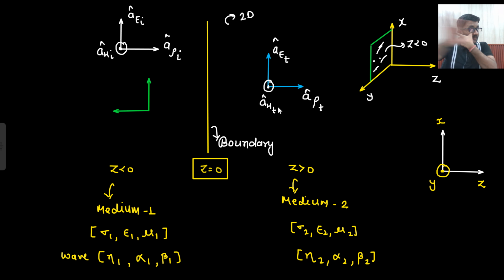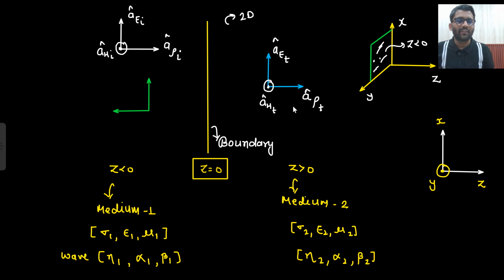Here there was a different medium, here there is a different medium. The wave was traveling like this only. Then the eta value, alpha value, beta value will be different. Sigma, epsilon, mu will be different. So the equation here will be different. But I am talking about only direction. So we are traveling like this. So the transmitted wave will also have the same direction.